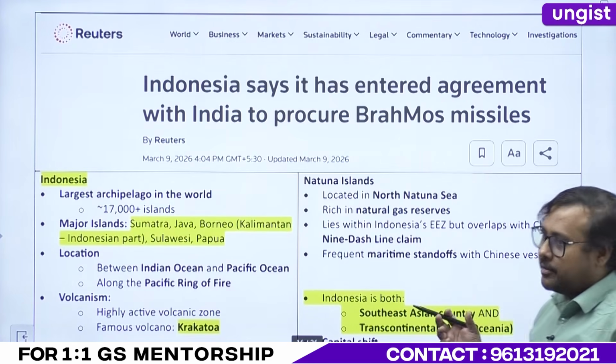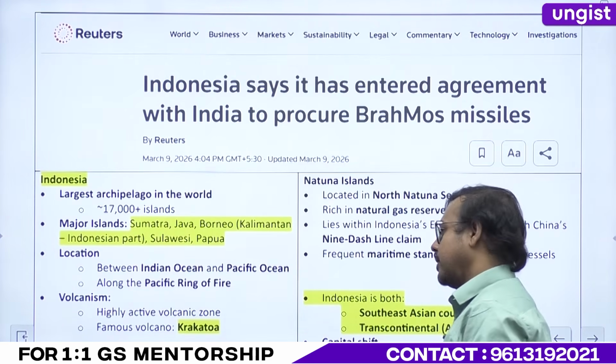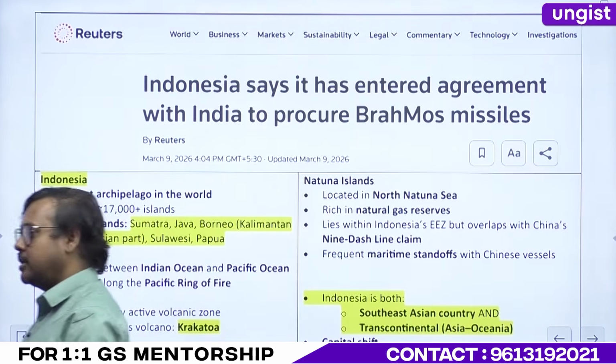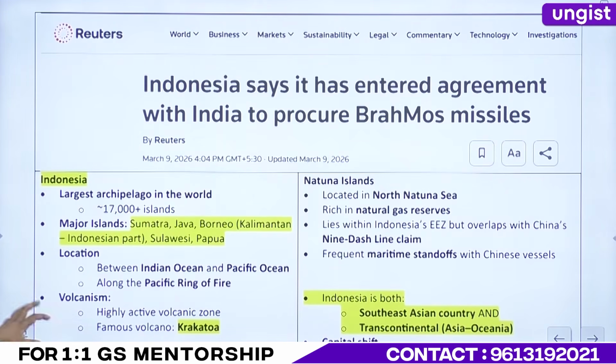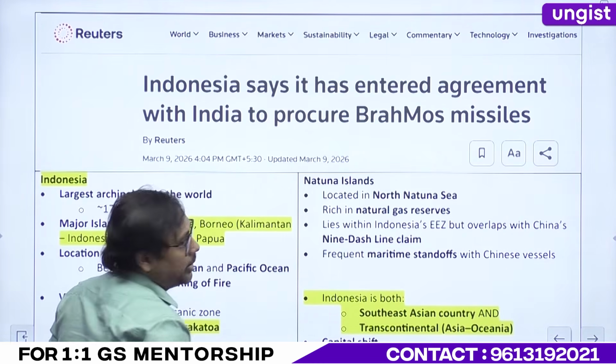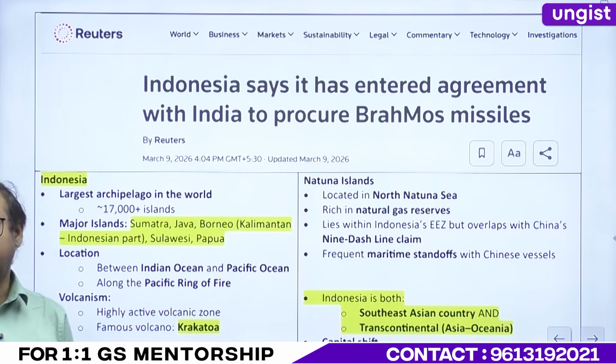This is the elephant in the room. This is Indonesia. UPSC has asked questions. Many questions can be made from here. First is that why it was in the news? Because of Indonesia, and just check the date, March 9th, 2026, just 13-14 days back. It has entered an agreement with India to procure the BrahMos missile. It was not confirmed, now it is confirmed, right? Indonesia is going to get the BrahMos missile, and hence this is in the news. Not only Indonesia, you have to do the BrahMos missile also, right?